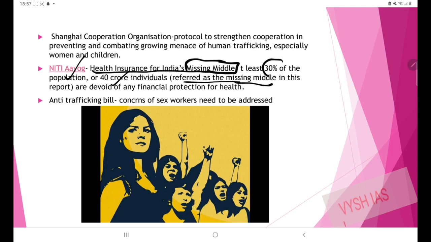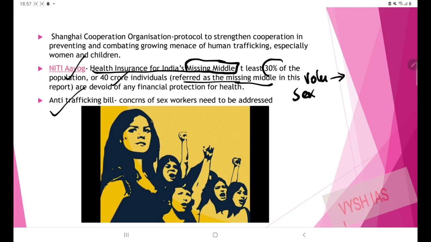Then with respect to the recent anti-trafficking bill. Here the concern is that only the general concerns are being considered in this bill, but there are voluntary sex workers, mainly the LGBTQ community and other voluntary sex workers.